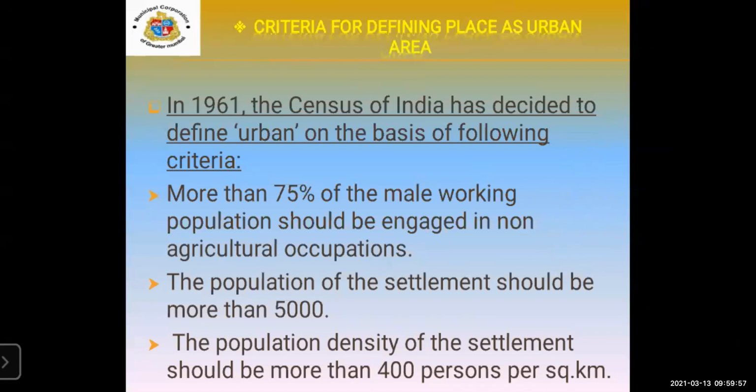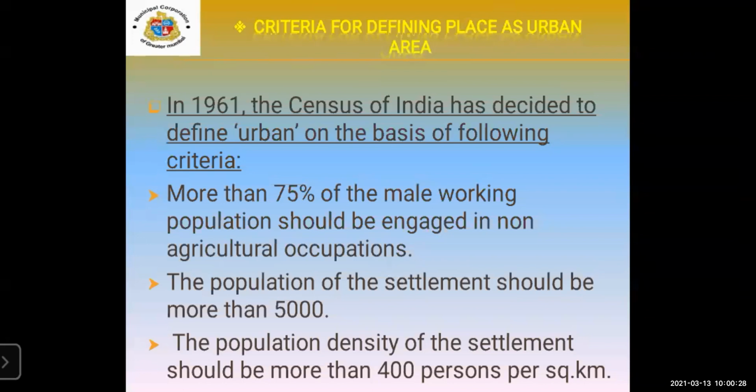Now the first one is what? More than 75% of the male working population should be engaged in non-agricultural occupation. The second point is that the population of that settlement should be more than 5,000.